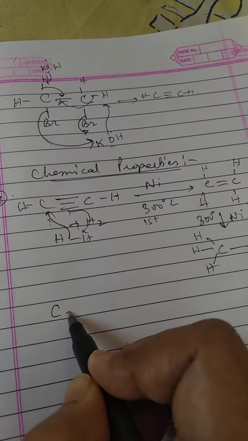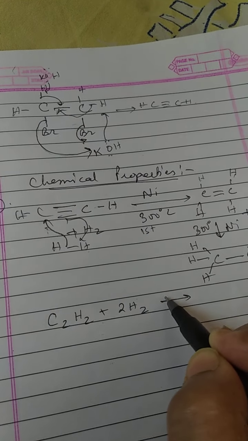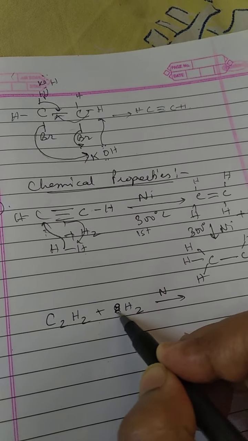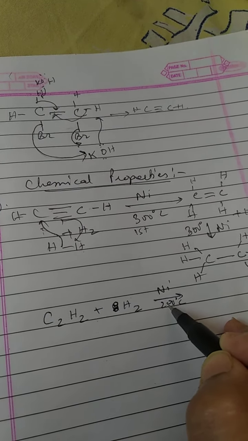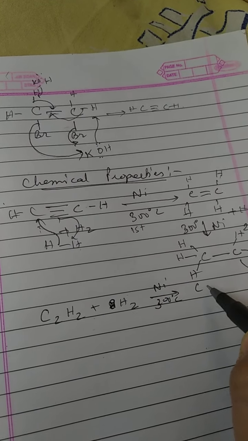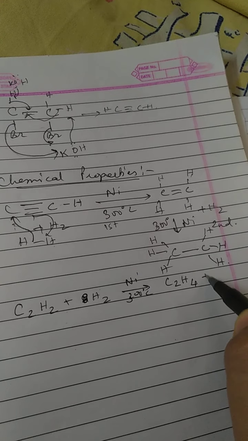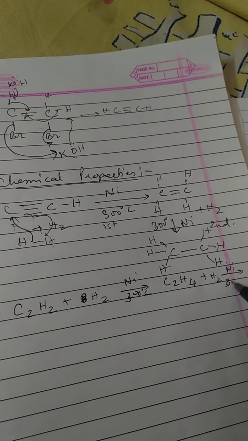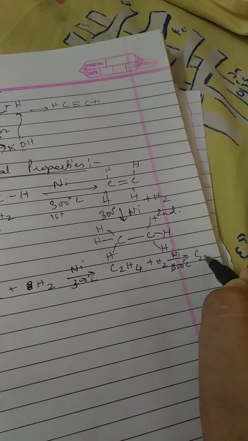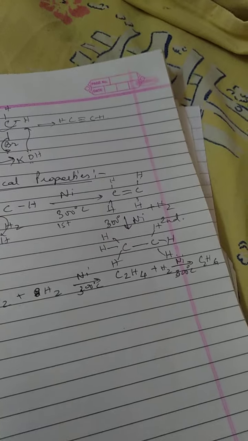So your complete reaction is C2H2 plus 2 molecules of hydrogen, nickel. Because it is a two-step reaction, we have to write it in two steps. We'll get C2H4, which on further adding hydrogen gives C2H6. So this is your reaction.